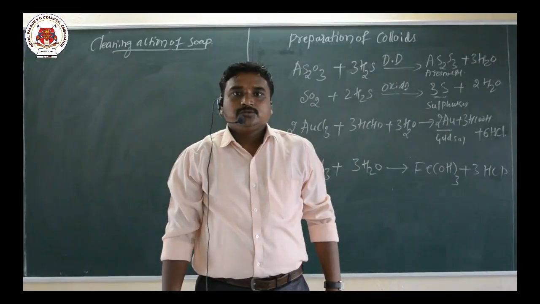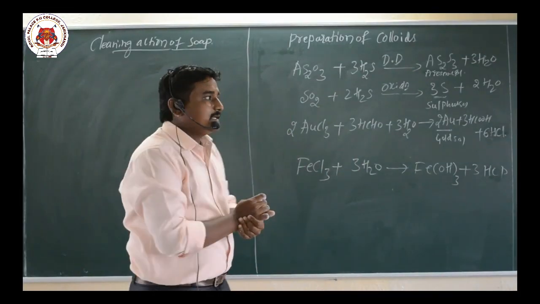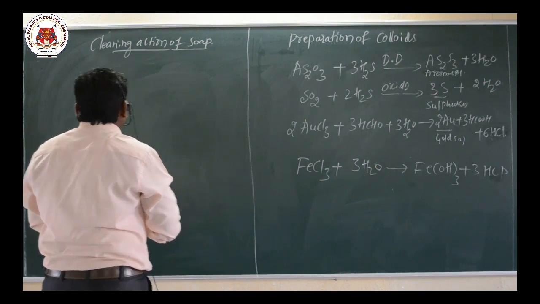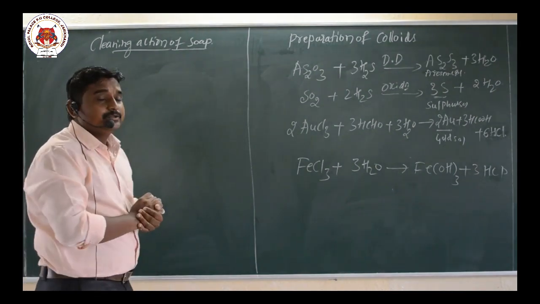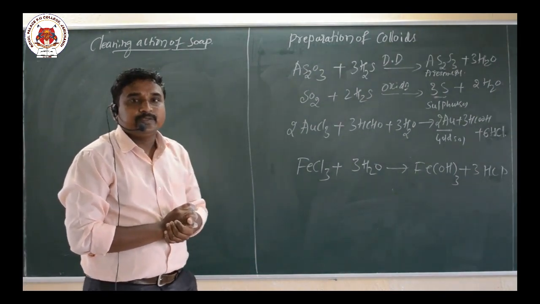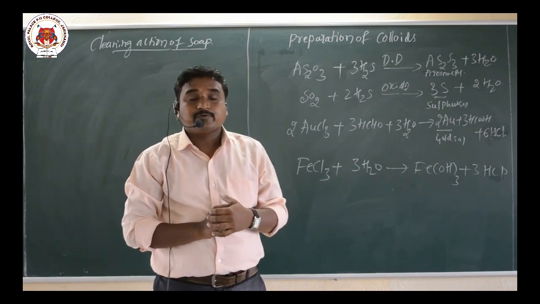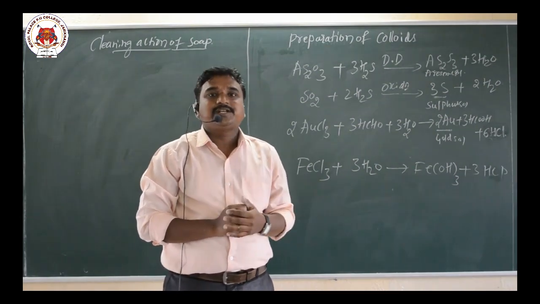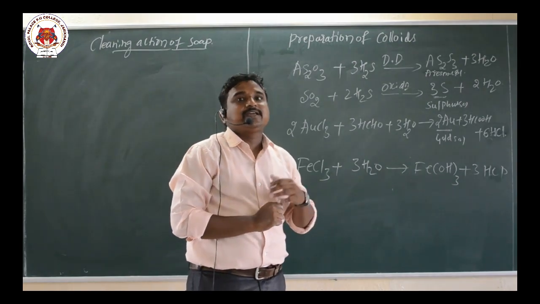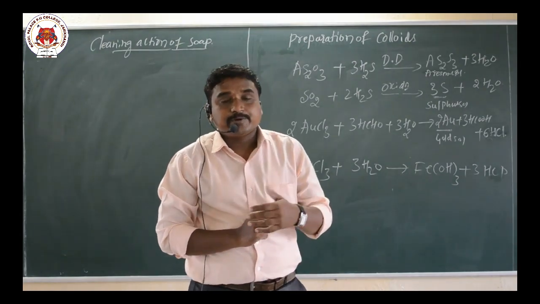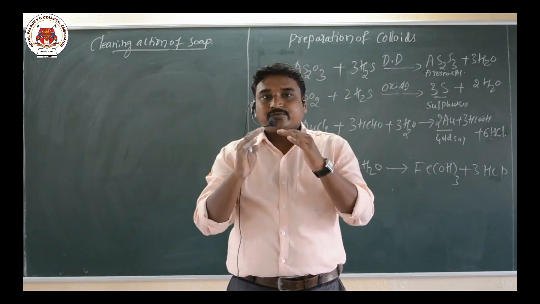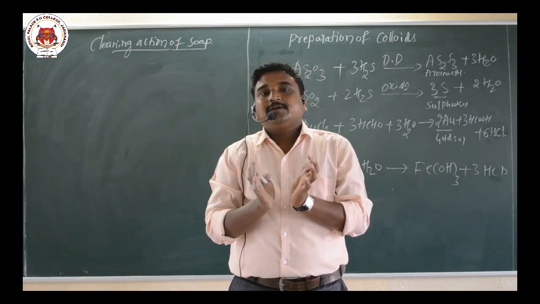Okay. So here we have one more concept, cleaning action of soap. Regarding micelle formation, we already know the mechanism. At higher concentration, aggregation of particles can take place, and there is a formation of what here? A spherical shape structure.